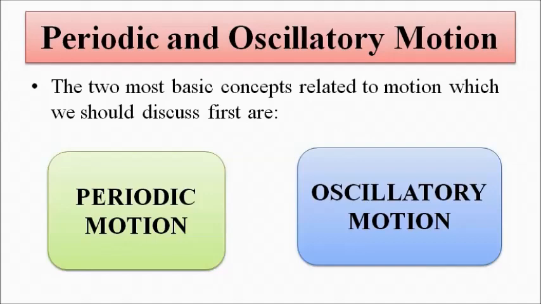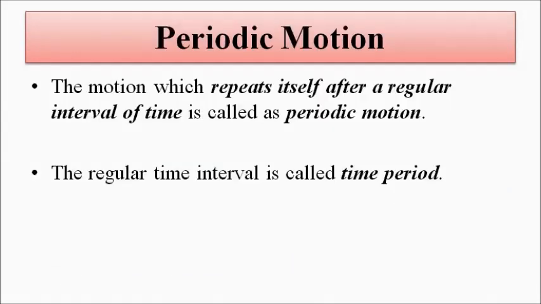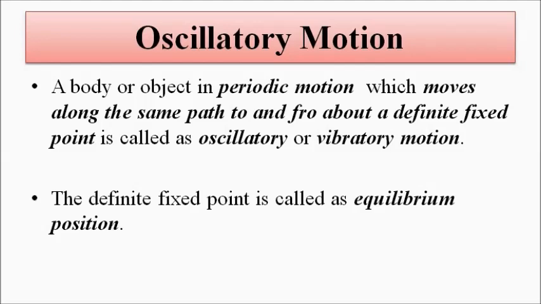Periodic motion repeats itself after a fixed interval of time, and that is called the time period. Oscillatory motion is a type of periodic motion with an extra characteristic: it moves along the same path and exhibits a to and fro motion between two extreme points with a fixed reference position called the equilibrium or mean position.